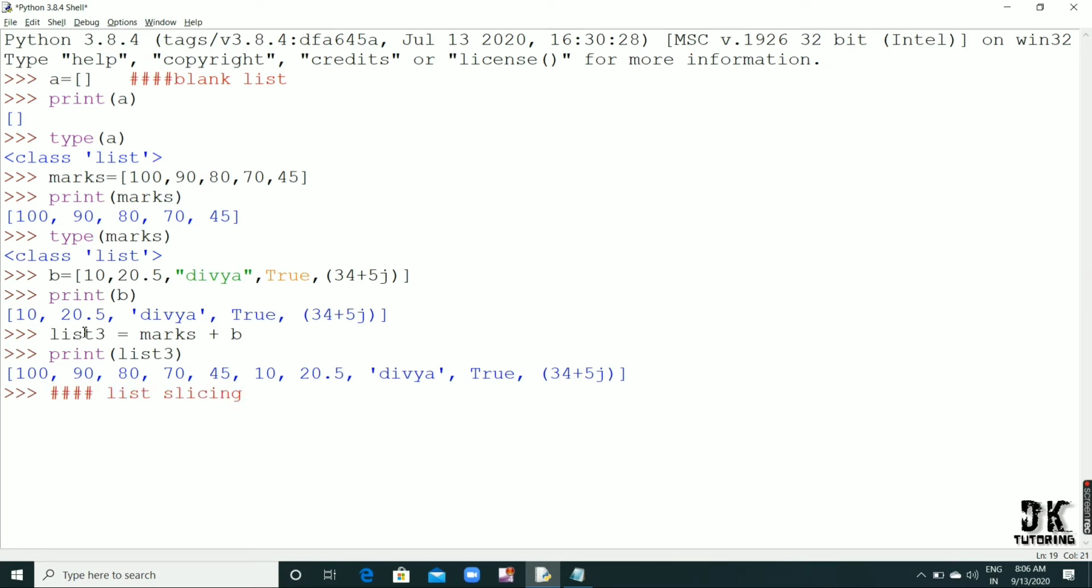List slicing. Okay, how to do list slicing? List slicing means to take any part of the string, to print any part of the string. So here I take the example of list 3. This is our list 3. It's a combination of marks and this B list. Okay, so how many elements we have?